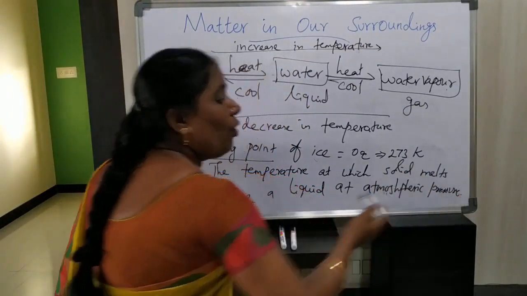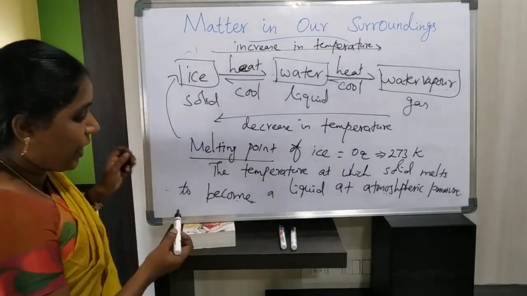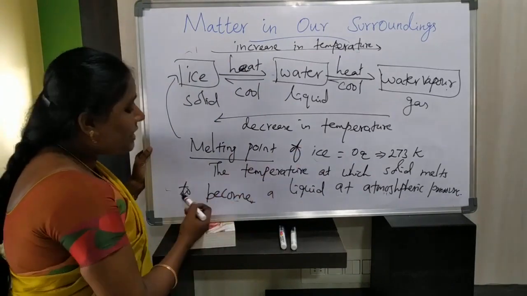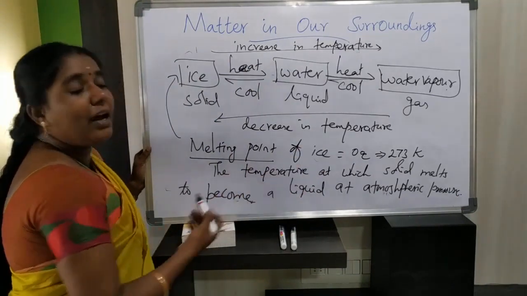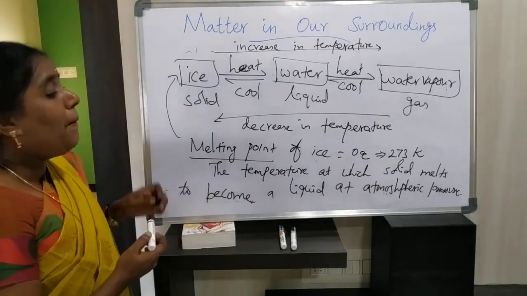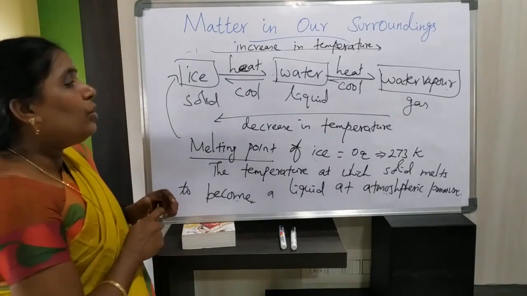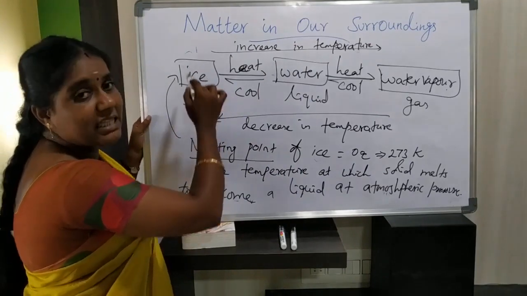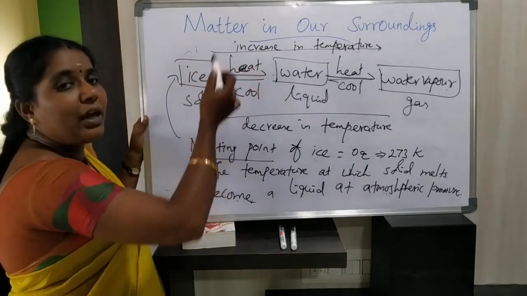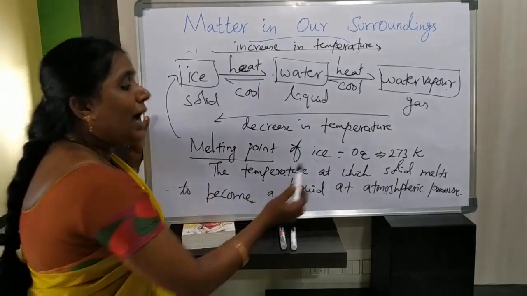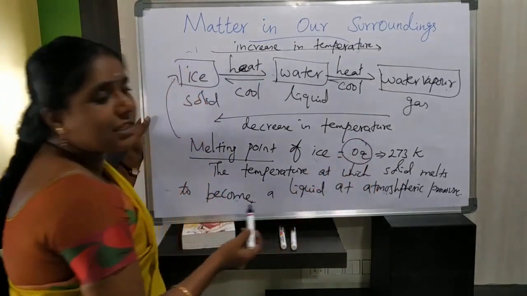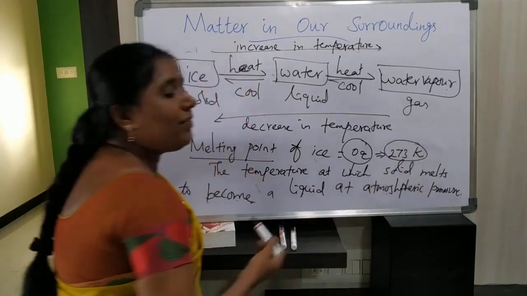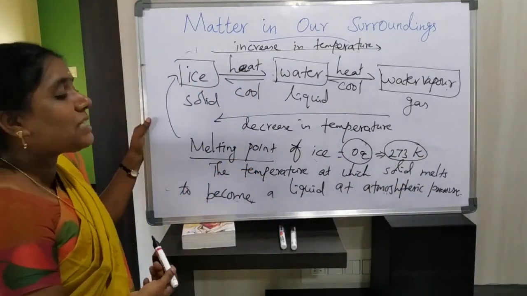Listen carefully. How will you define melting point? The temperature at which a solid melts to become a liquid at atmospheric pressure is called the melting point. So see, how will you melt this ice with the help of increasing temperature? When we increase this temperature to 0 degree Celsius, or 273 Kelvin, this ice will melt.